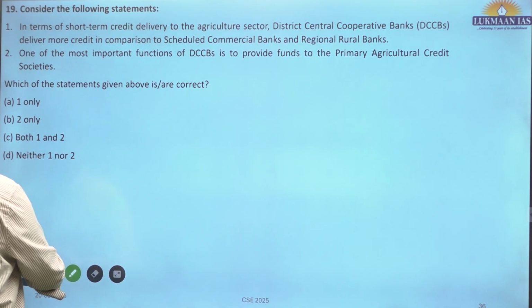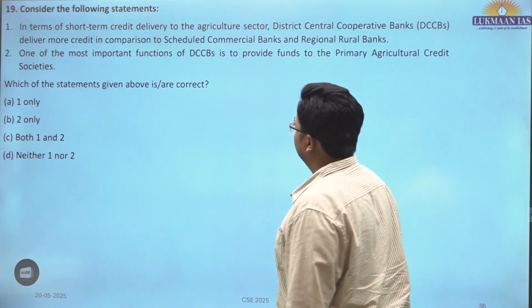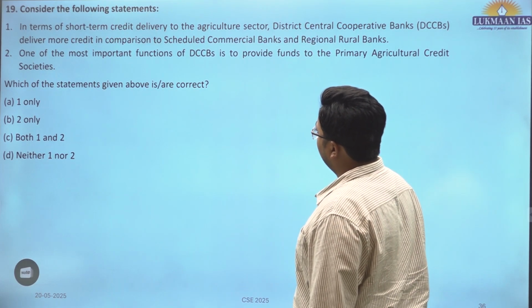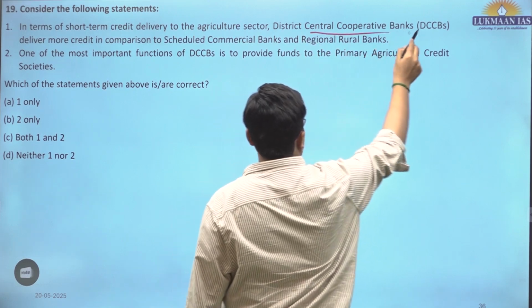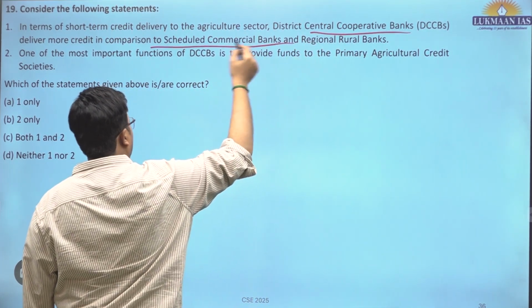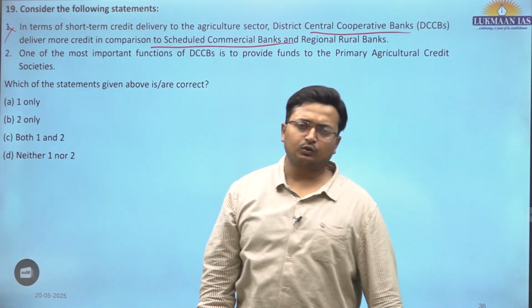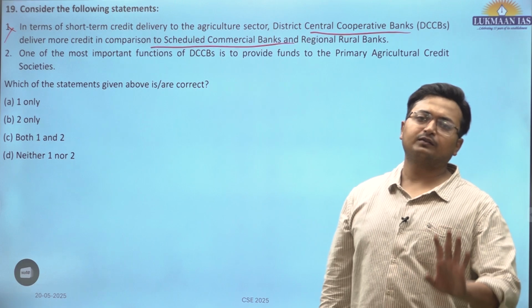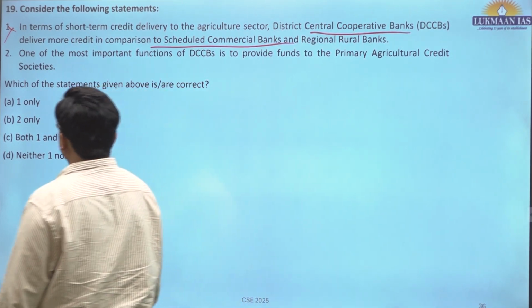19th question. I guess this is the last question for the 2020 paper. Consider the following statements. In terms of short-term credit delivery to the agriculture sector, district central cooperative banks deliver more credit in comparison to RRBs and scheduled commercial banks. Incorrect. RRBs and scheduled commercial banks together disperse about 75 to 80% of total agricultural credit, not DCCBs.